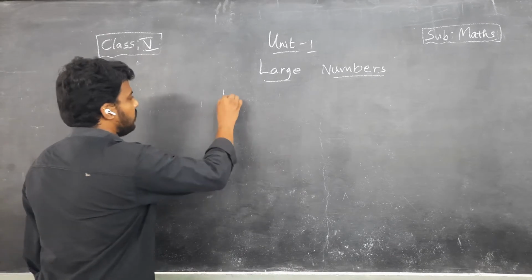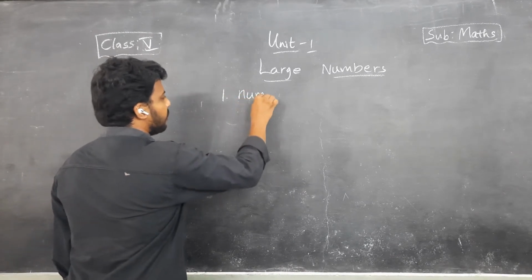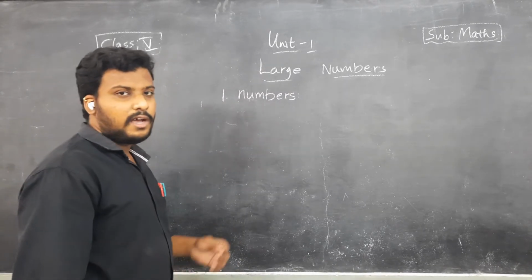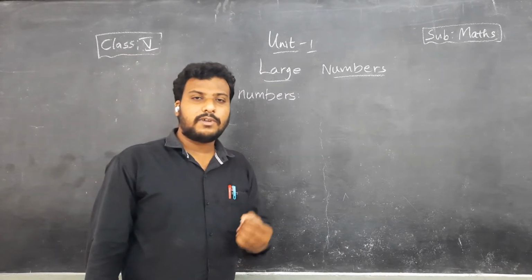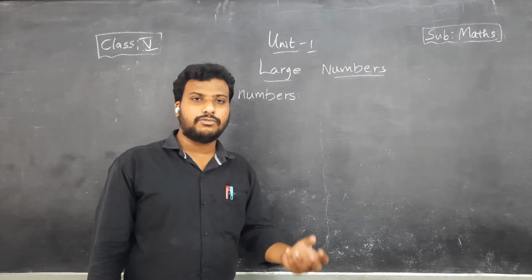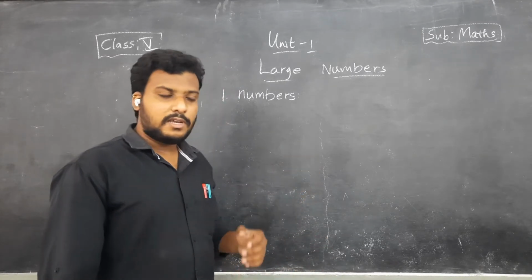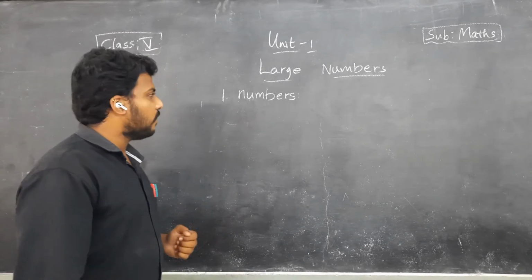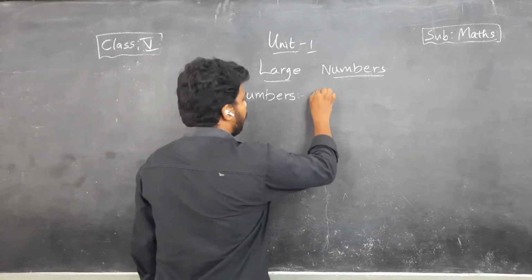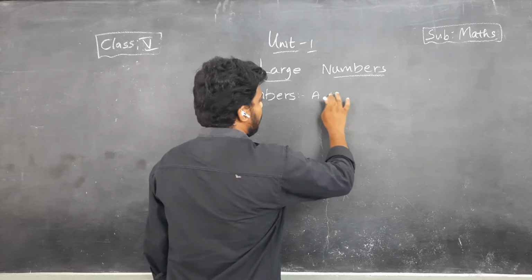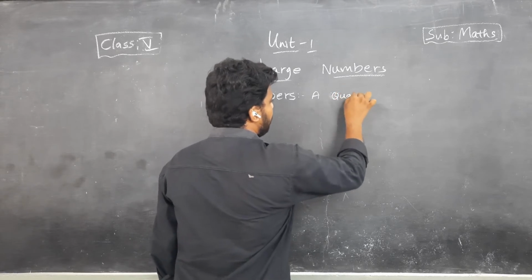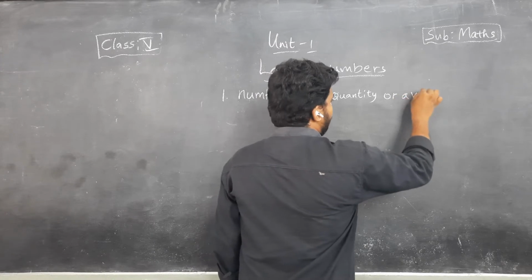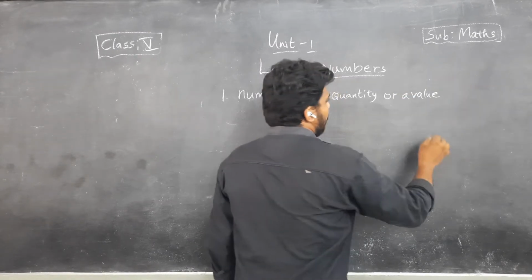So first one is numbers. If I ask you what are numbers, you can say that 0, 1, 2, 3, 4 and so on. Yes, whatever you said is correct. But there is a definition for numbers.